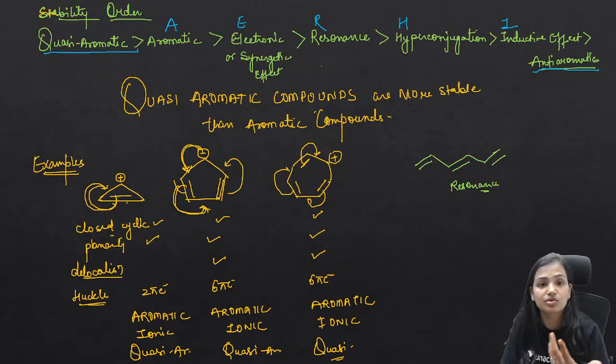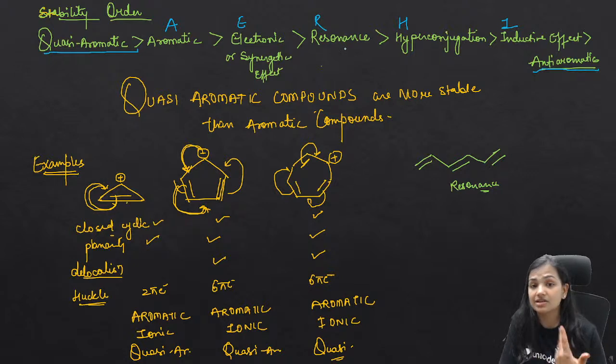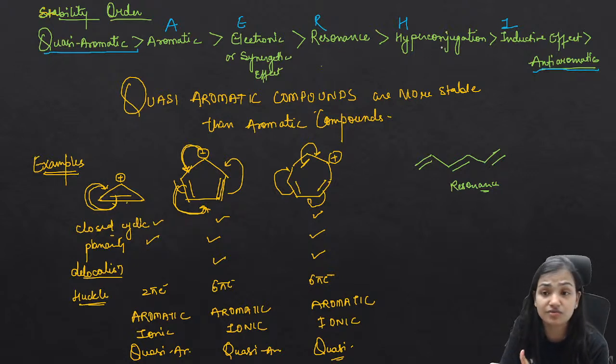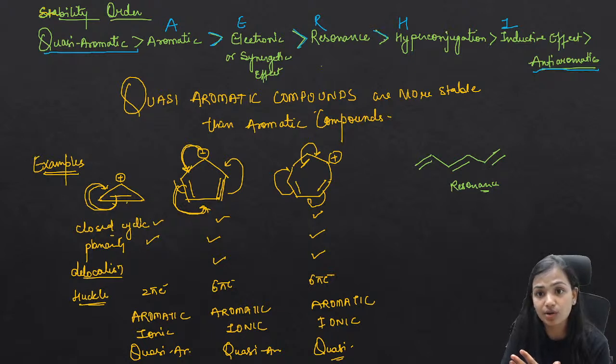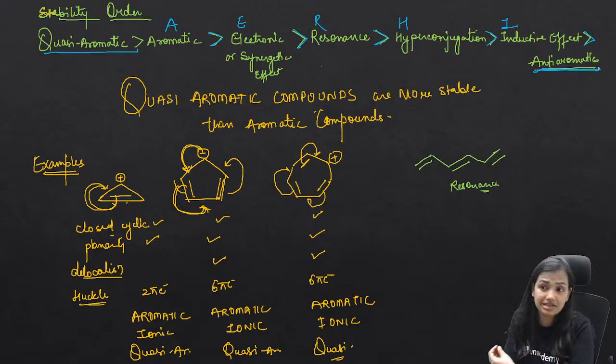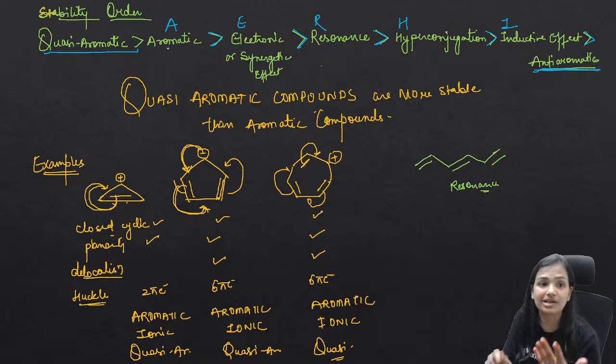So this is a simple order. Aromatic compounds are more stable than any molecule showing the synergetic effect. I will tell you about this in another lecture. Then comes resonance. If there is resonance, that will be more stable than any structure showing more hyperconjugations than the inductive effect. This is the order that you need to follow whenever you are looking at stability. Anti-aromatic compounds are least stable, and quasi-aromatic compounds are even more stable than normal aromatic compounds.